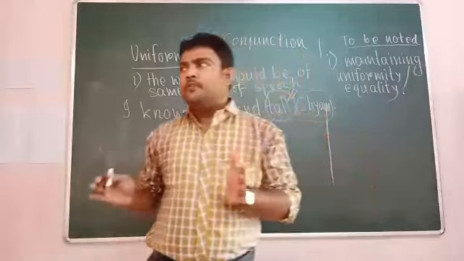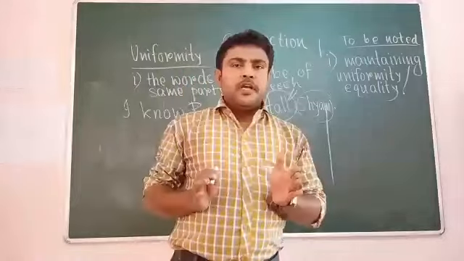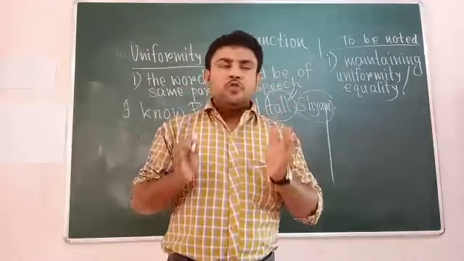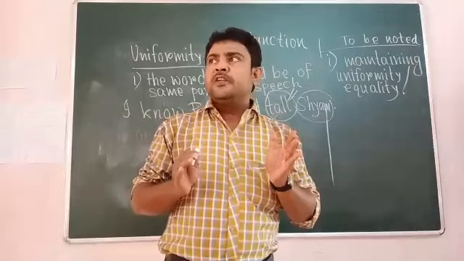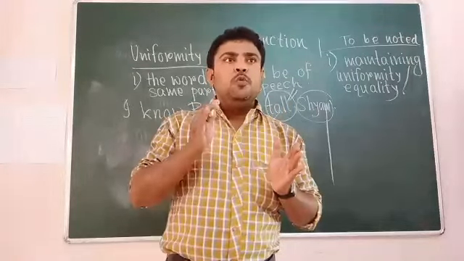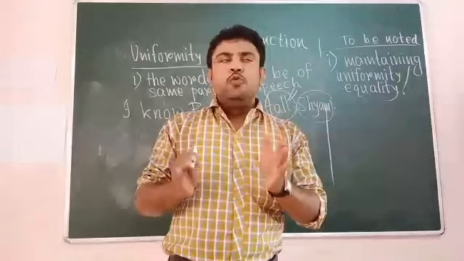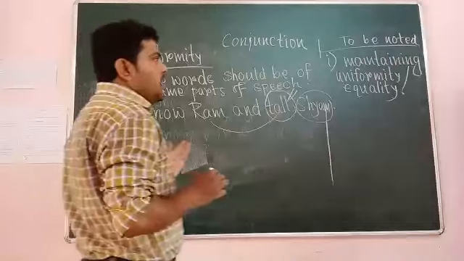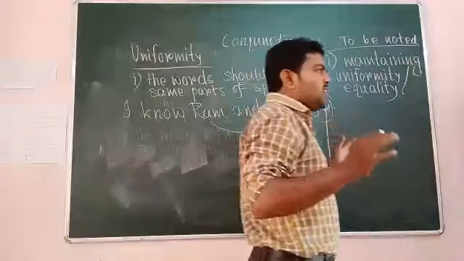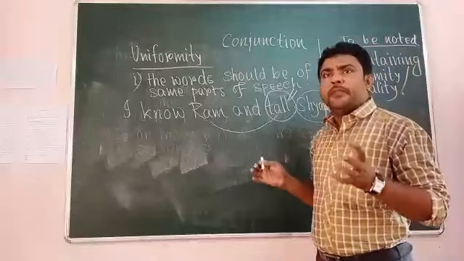If you want to join two different adverbs, that is also possible. I mean to say that those words joined by these conjunctions, and you have to keep in your mind that this happens chiefly with and. If you want to join two words, these two words should be of the same parts of speech. Otherwise, it can break the sense of the sentence. The sentence may become meaningless.